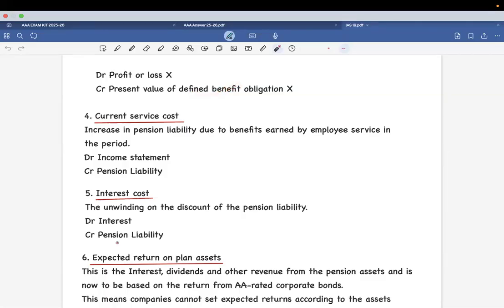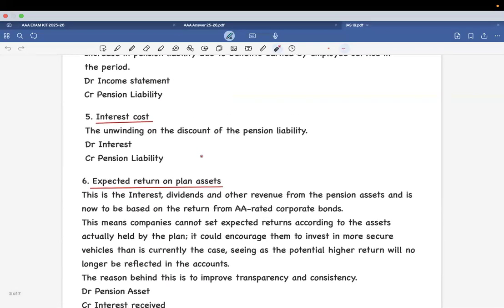Fourth one, current service cost. Current service cost means the service cost that we have incurred or accrued during the year. It is like an expense, so debit the income statement and credit the pension liability.